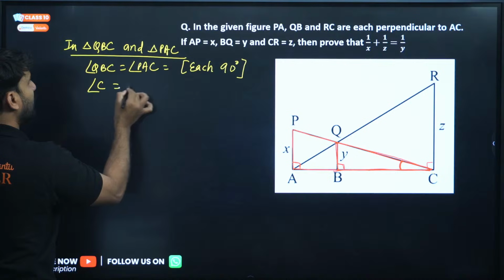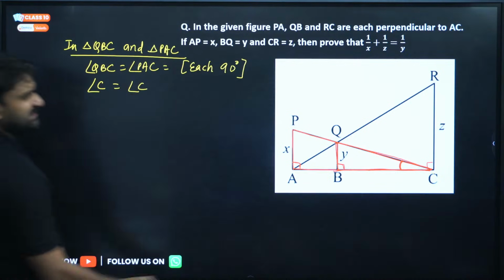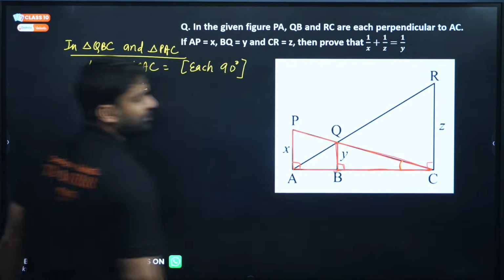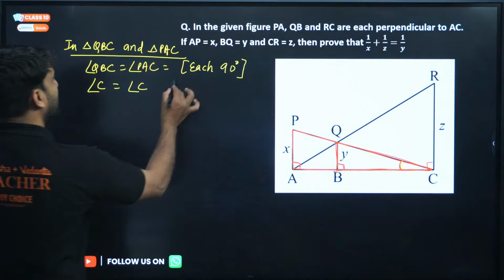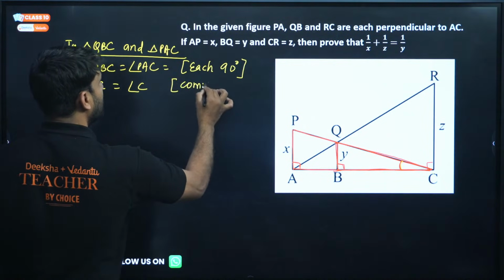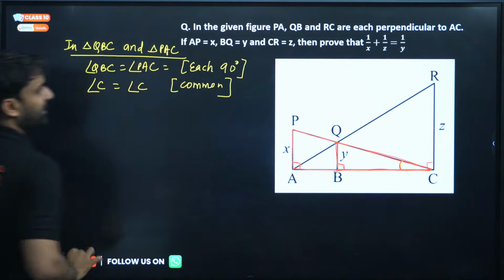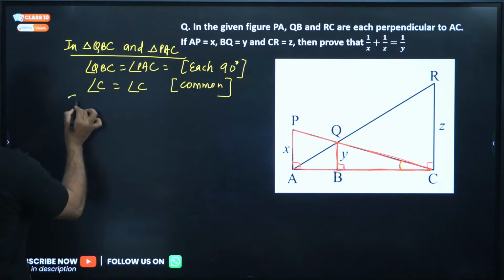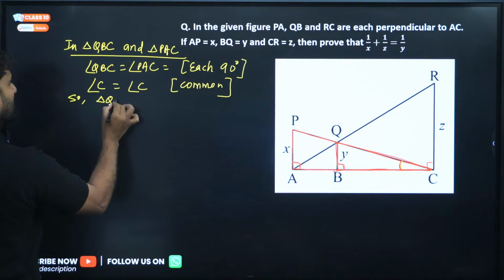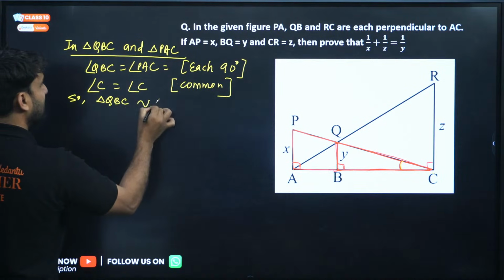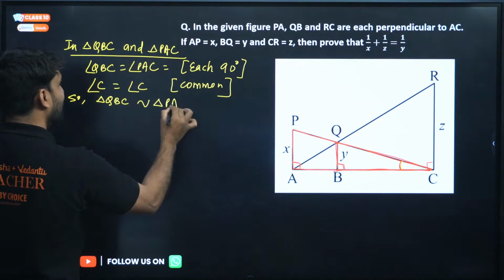And angle C is equal to angle C. Angle C is common in both the triangles. We should mention the reason: common. So if two angles are equal, triangle QBC is similar to triangle PAC. We have proved both the triangles are similar.